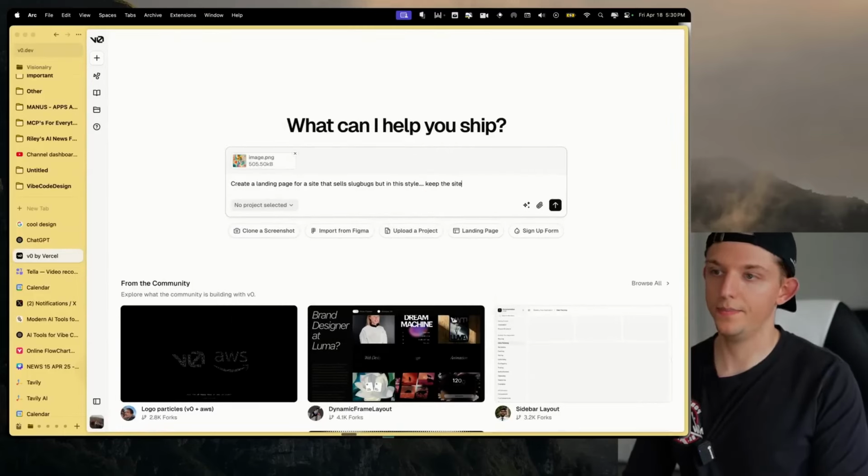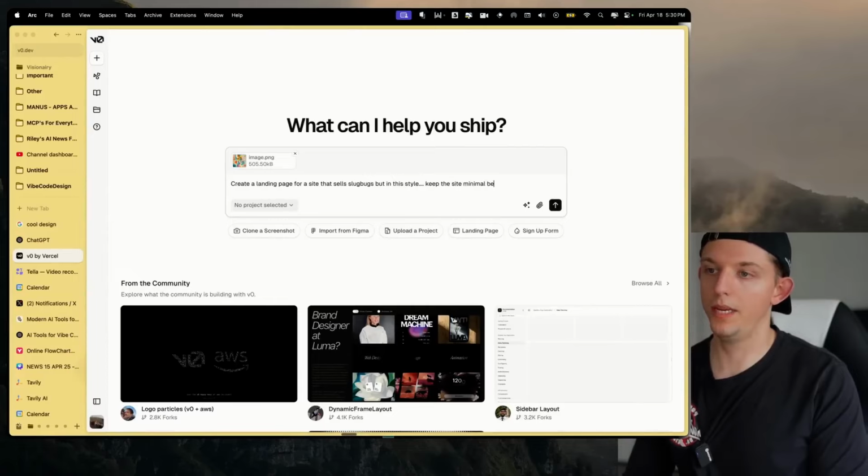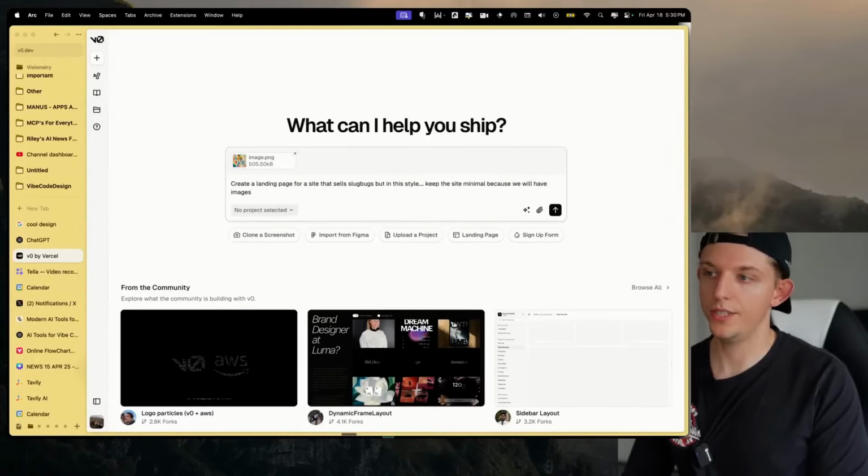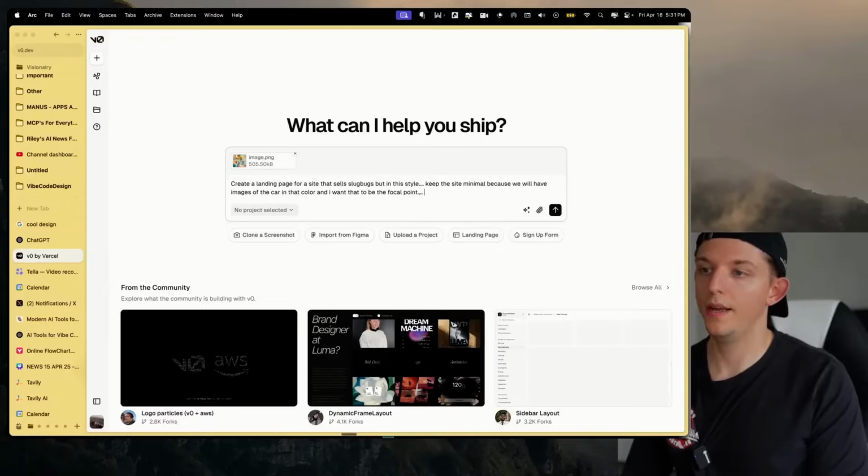Keep the site minimal because we will have images of the car in that color, and I want that to be the focal point. Make it just a hero section and a footer, nothing else.